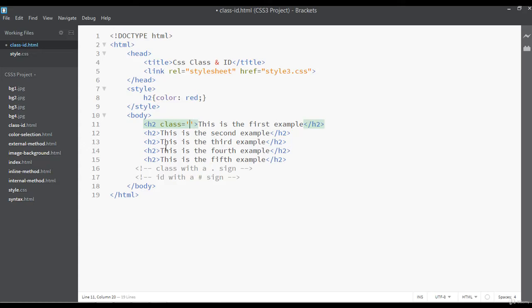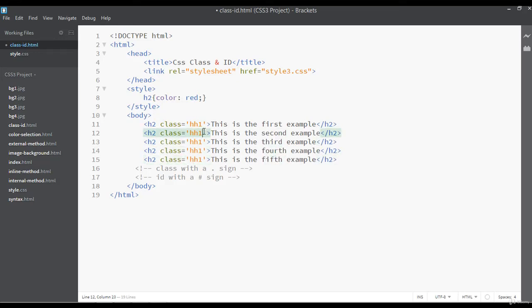For example, heading 1, you can say just something like this. You can give h2-1, or you can copy this class with Control C and paste it here, inside heading 2, everywhere. This is h2-2, this h2-3, this h2-4 and this h2-5. Now we have a solution for this.